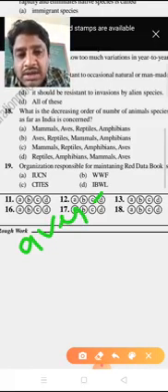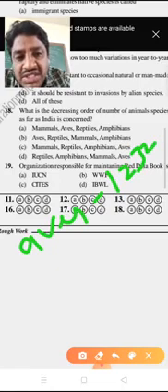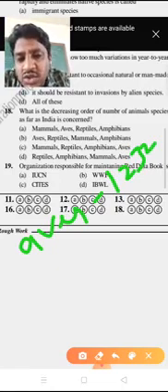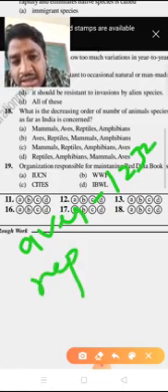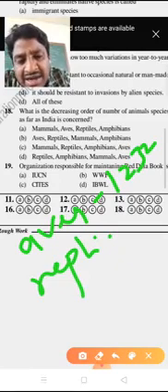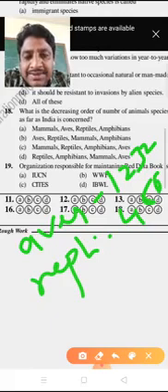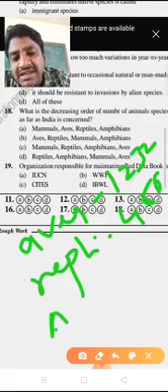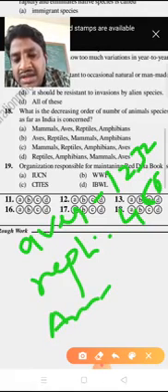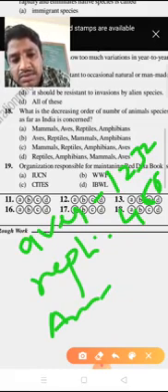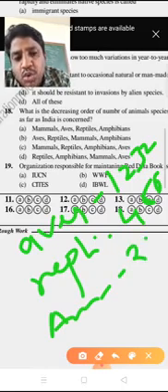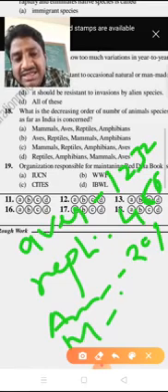Aves: 1232 species are present. Also reptiles, second in order: 456 species are present. Next, amphibians: 209 species. And mammals: 300.